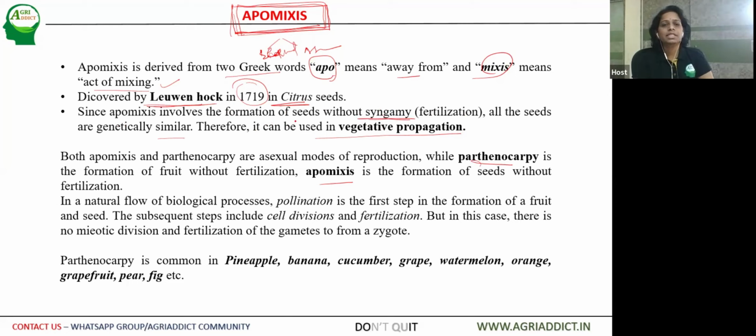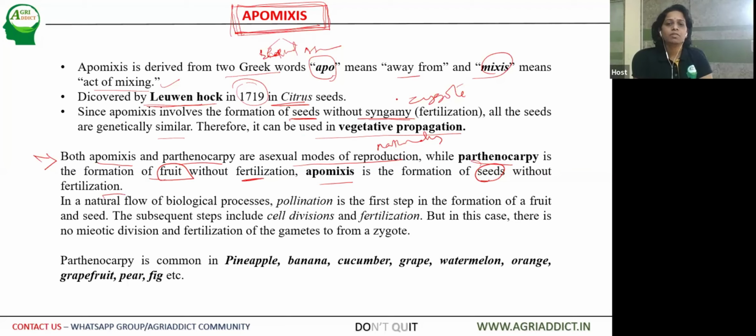Here, the seeds are formed without the formation of a zygote, and this deviation is called apomixis. You should know one more important thing: apomixis and parthenocarpy are asexual modes of reproduction of plants which occur naturally. Parthenocarpy is the formation of fruit without fertilization, whereas apomixis is the formation of seeds without fertilization.